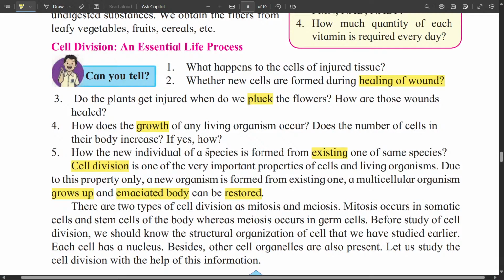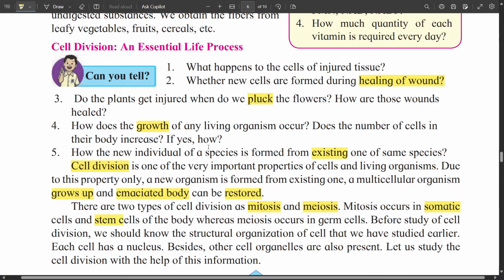There are two types of cell division, namely mitosis and meiosis. Mitosis occur in somatic cells. What do you mean by somatic cells? Somatic cells are cells in our organs other than the reproductive cells. So all the cells in your muscles, in your digestive system, in your transportation system, they are somatic cells.